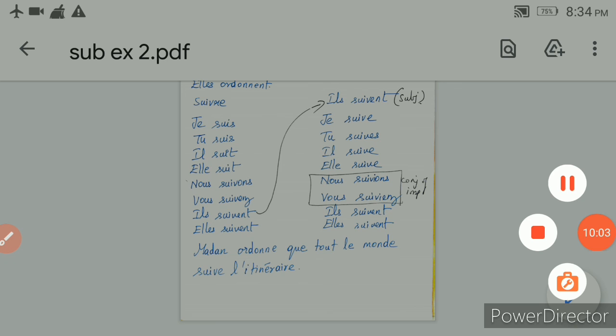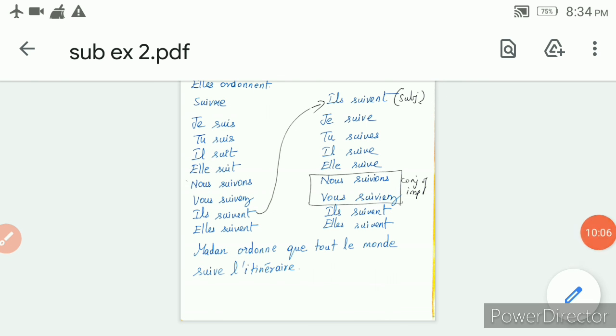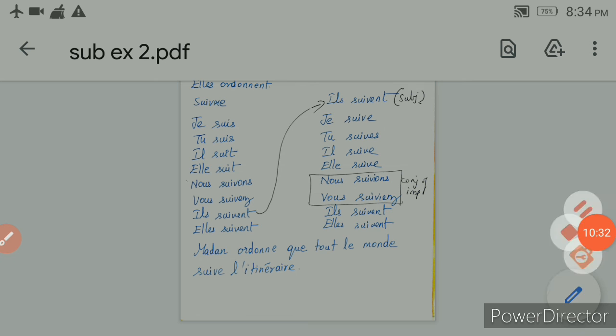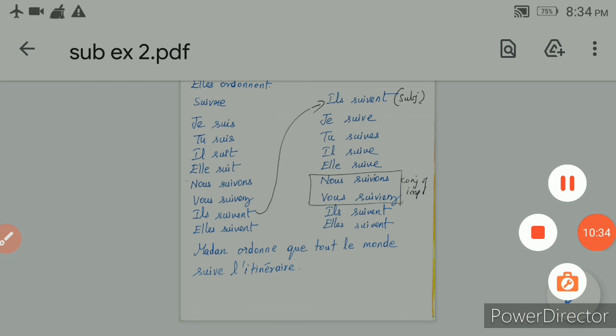So let me give a quick recap of this exercise. First verb you have to write it in present tense. Second verb you have to write it in subjunctive. Okay. So there are eight verbs given in page number 41 and 42 of your book PDF. All those verbs do not follow the usual subjunctive conjugation method. It has its own conjugation which you have to learn by heart. Hope you are very thorough with this exercise.